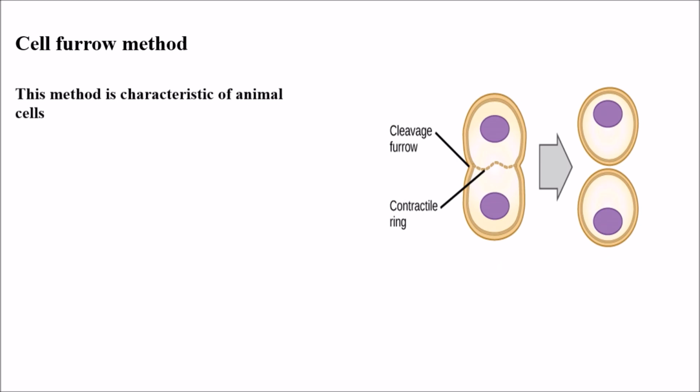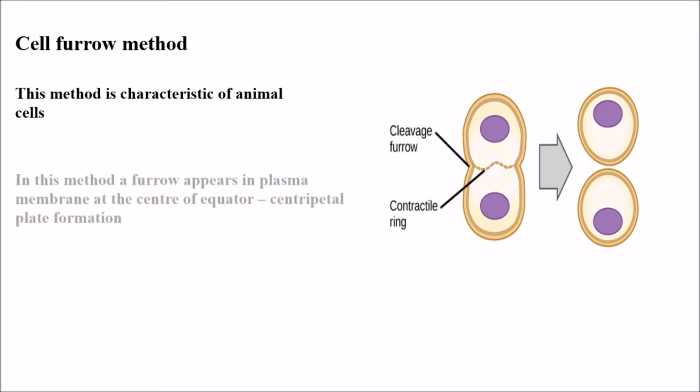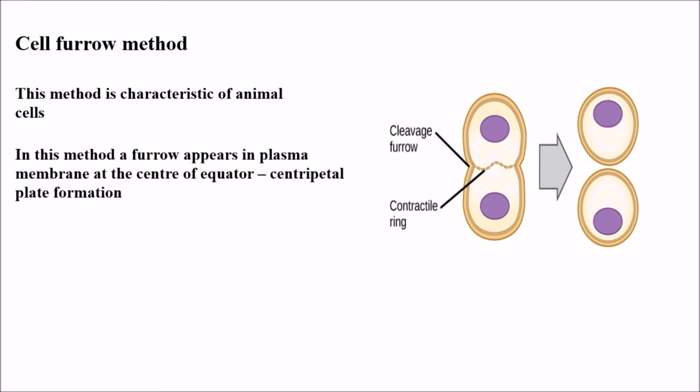So firstly we will see the cell furrow method. The cell furrow method is characteristic of animal cells. So where can we find the cell furrow method? We can find it in animal cells. In this method, a furrow appears in the plasma membrane at the center of the equator. This is also called centripetal plate formation. So we can clearly see it in the diagram.